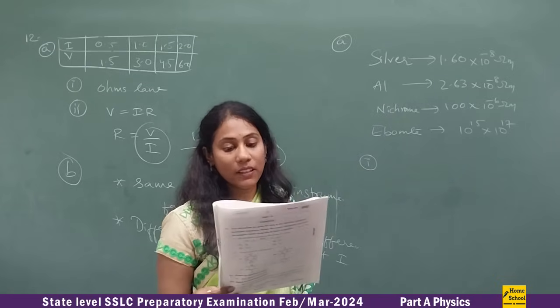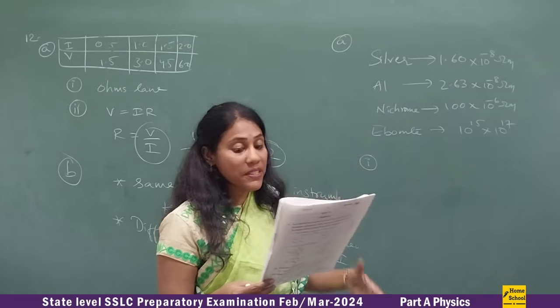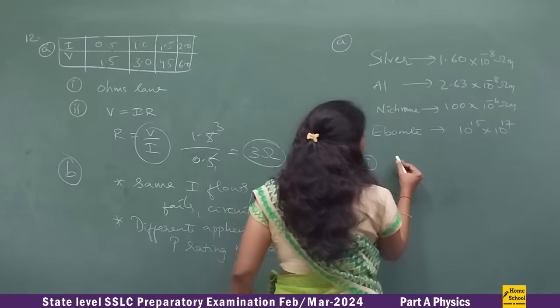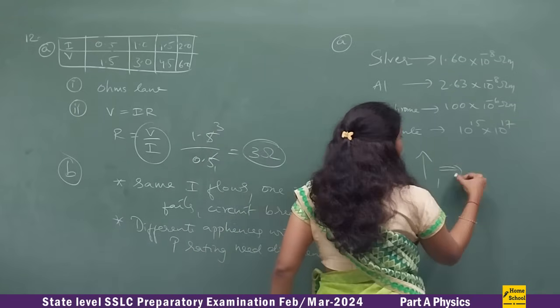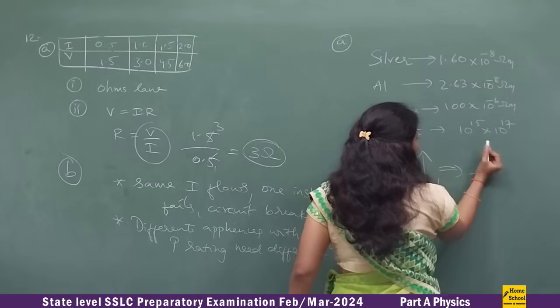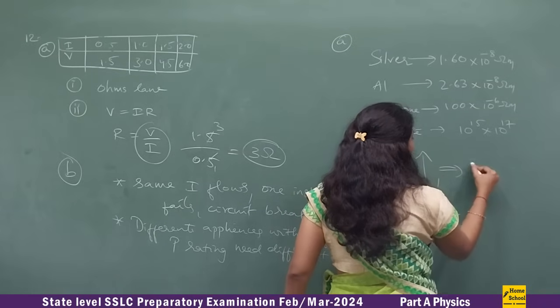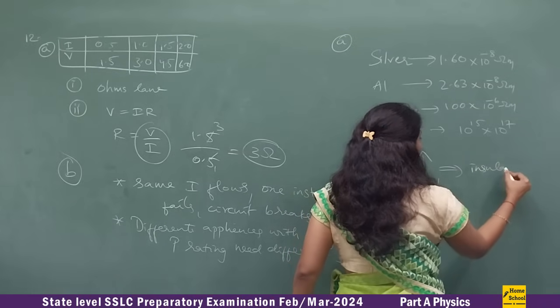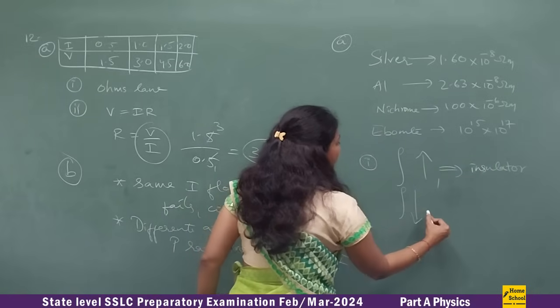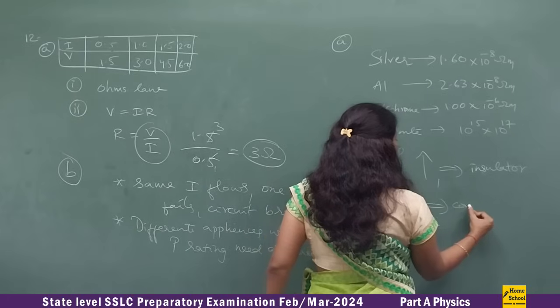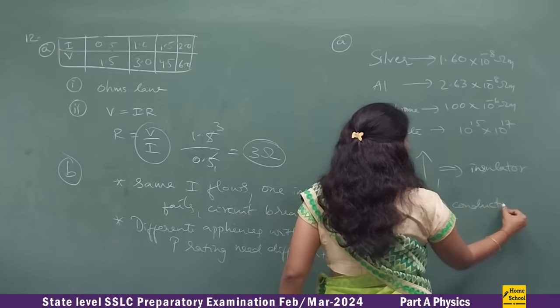So which substance is a good conductor? We all know resistivity, if it is high, then it is a bad conductor, or we can consider it as an insulator. High resistivity, it is always an insulator. If the resistivity value is less, then it is considered a good conductor.